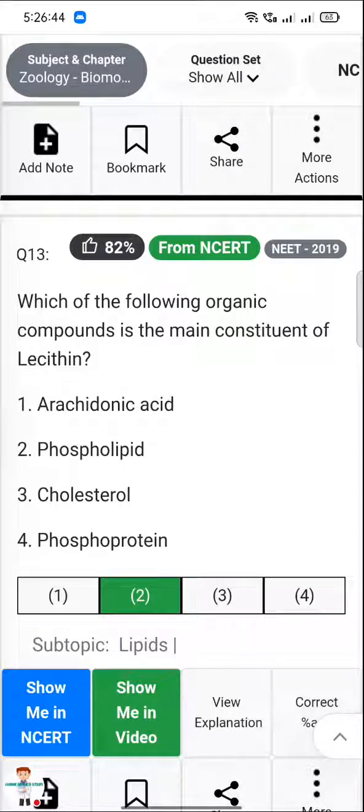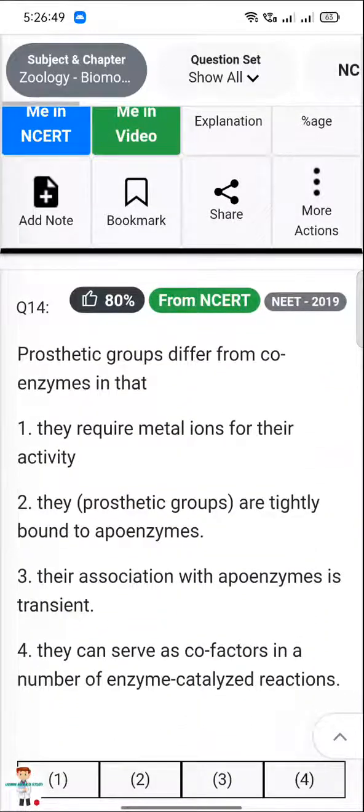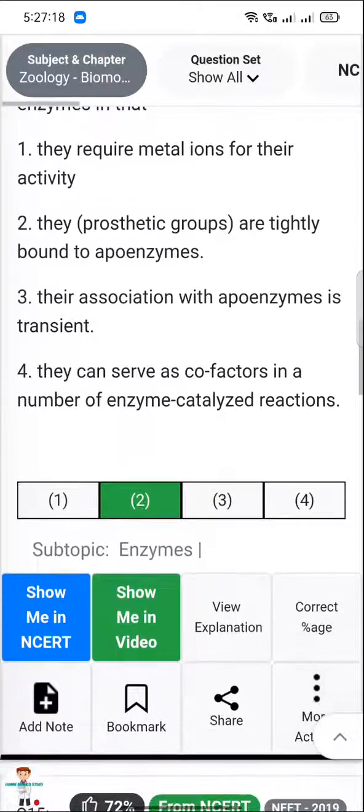Next question is: prosthetic group differ from coenzyme in that they require metal ion for their activity. The prosthetic groups are tightly bound to apoenzyme. Their association with apoenzyme is transient. They can serve as cofactor in a number of coenzyme catalytic reactions. The answer is 2. The prosthetic groups are tightly bound to apoenzyme.